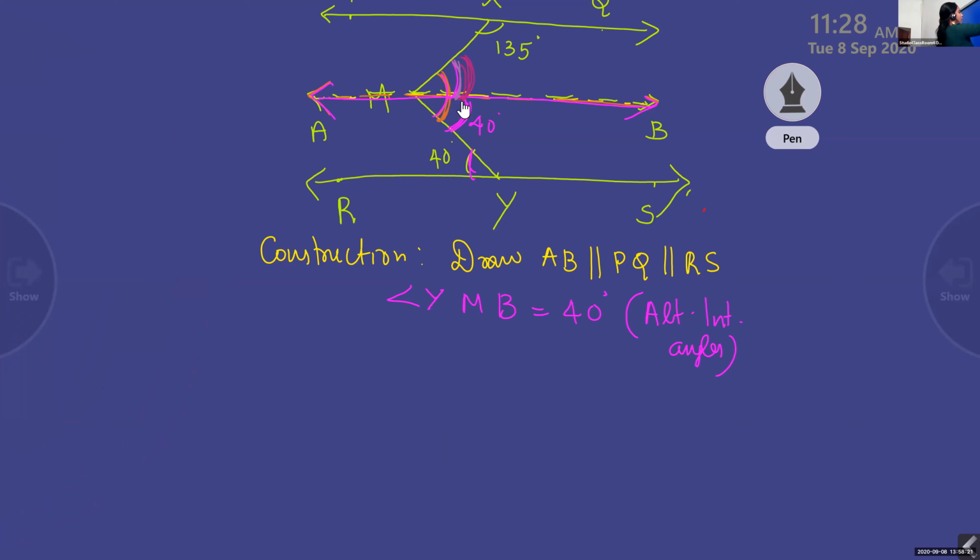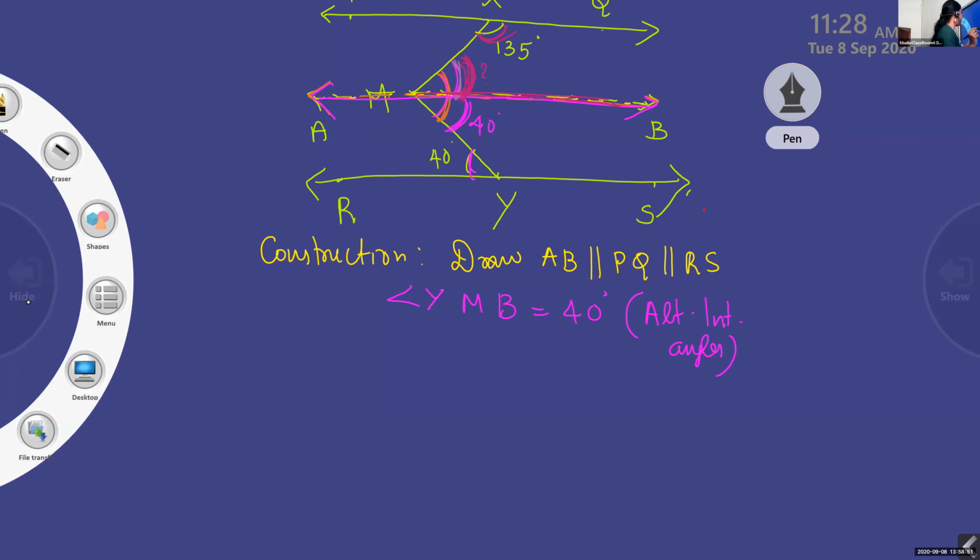And what type of angle is it? Tell me, what type of angle? Alternate interior angles? Co-interior angles, right? Interior angles on the same side of the transversal. Both are supplementary. It is not alternate interior angles. This 135 and this angle are interior angles on the same side of the transversal, and both are supplementary. Clear?